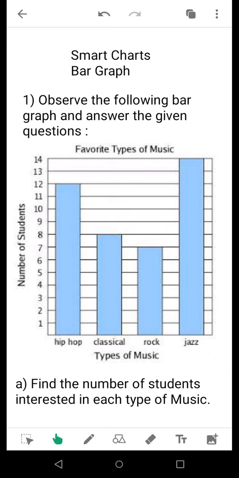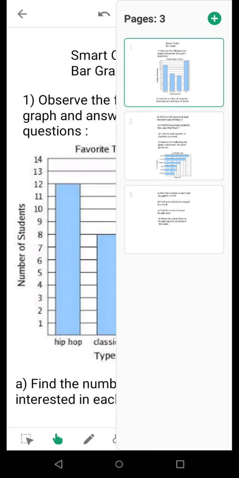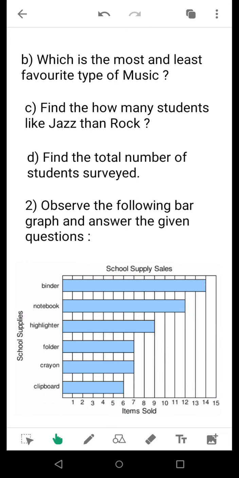I think our question number 1, that is based on this particular bar graph, is almost understandable to you. Now, students, last day as I was telling you, bar graph can be either horizontal or vertical. So the last graph was a vertical bar graph. This is a horizontal bar graph.